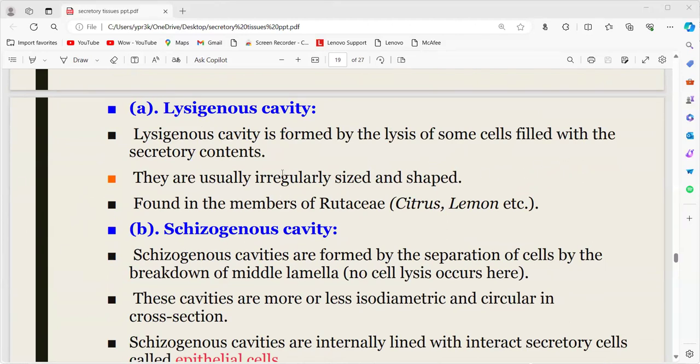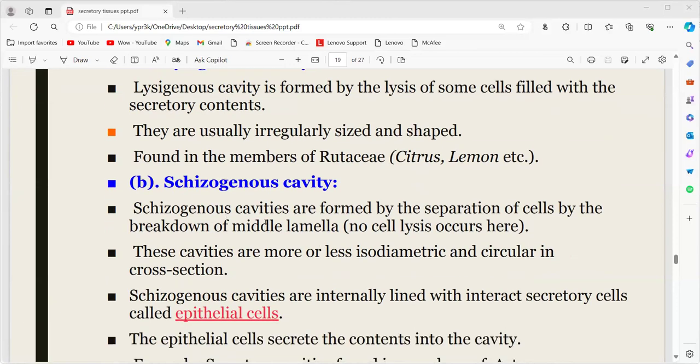In this cavity, they secrete the substances. The lysogenous cavity is formed by the lysis of some cells and is filled with the secretory contents. They are usually irregular in size and shape. Generally it is found in Rutaceae members, citrus, lemon, etc. Next one is the cytogenous cavity, formed by the separation of the cells by the breakdown of the middle lamella.